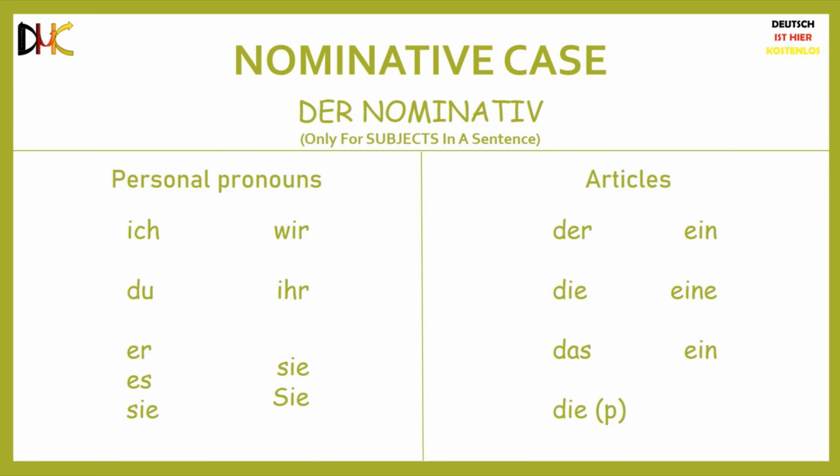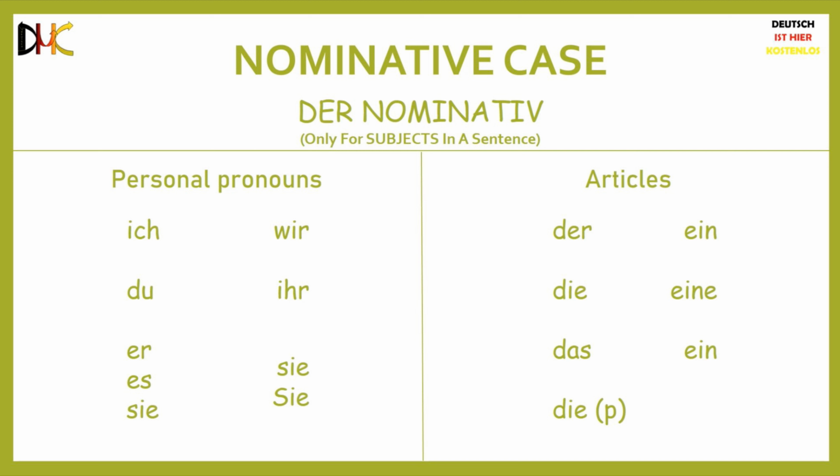The nominative case is called der Nominativ in German. The personal pronouns and the articles that we covered in L3 are actually the nominative case. So ich, du, er, sie, es, wir, ihr, sie, and capital Sie are the nominative personal pronouns.